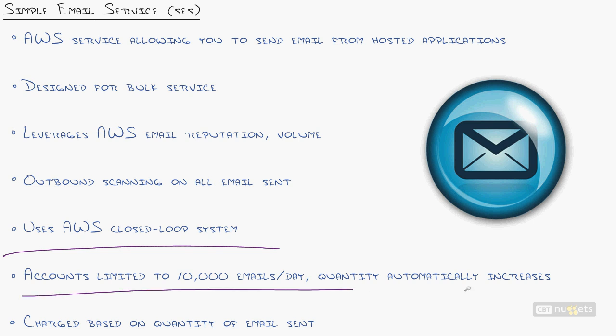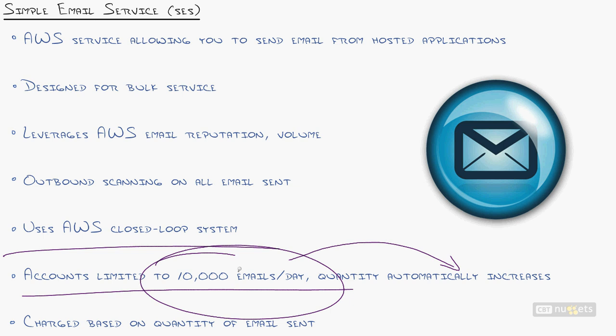Okay. So to protect themselves, Amazon limits new subscribers to 10,000 emails a day. Now that's a lot. I can't type that fast. I can't send that many emails. But as your time goes on, so this is all probably application based that you're going to be doing here, as your time goes on and you begin to prove yourself more and more, they will automatically increase that limit. Meaning, you can then send 20,000, then 30,000.